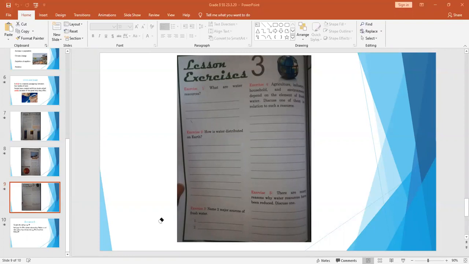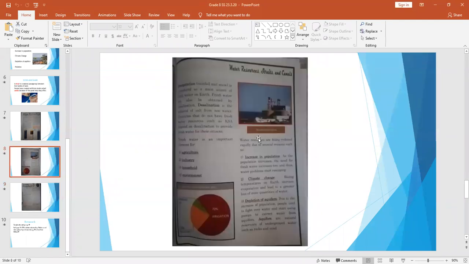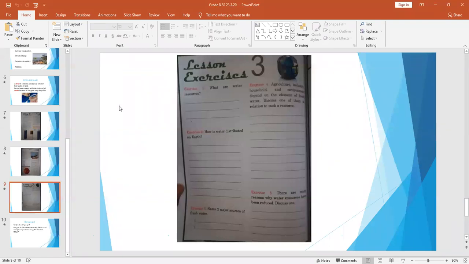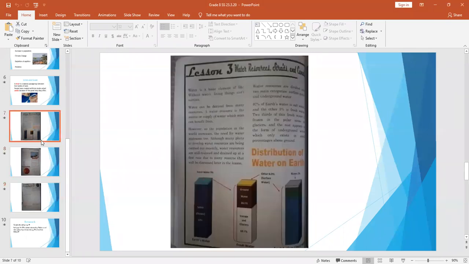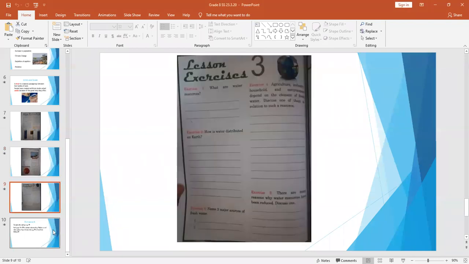And the very last question, exercise 5, there are many reasons why water resources have been reduced. Discuss one. Okay, so you need to explain one. Discuss means you need to explain it. And if we go over here, we see, as in the PowerPoint, it gives us more detail of why water resources are being reduced. Right, so that you need to complete, please, in the PowerPoint, this page, which is in your book, and I have guided you as to how and where to find the answers to this exercise.